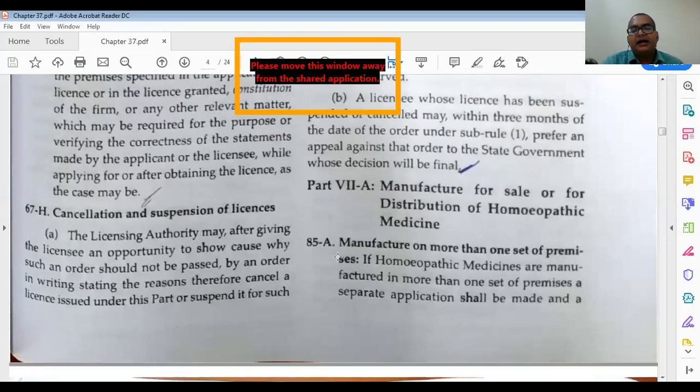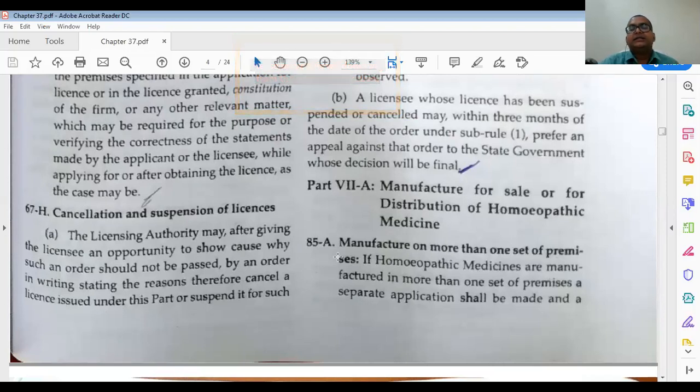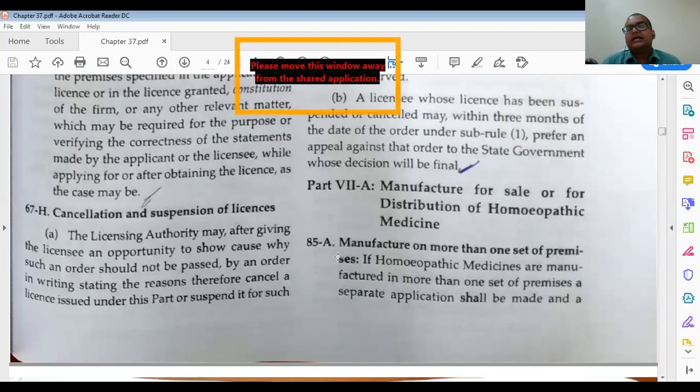Then next is part 7A, manufacture for the sale or distribution of homeopathic medicine. This is related to manufacturing. Manufacture on more than one set of premises means you have a pharmaceutical company at more than one place, like in the same state you have more than one place, or you may have them in different states.